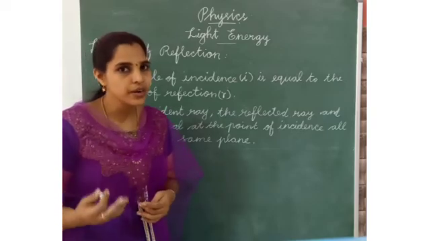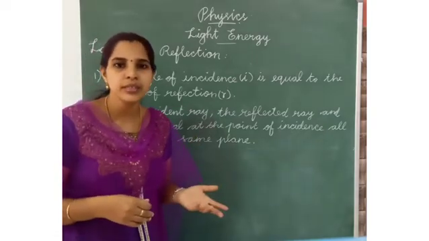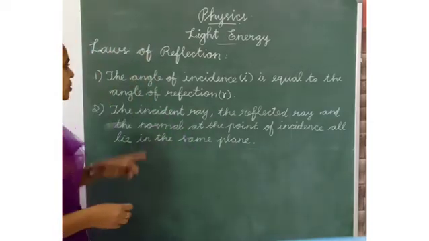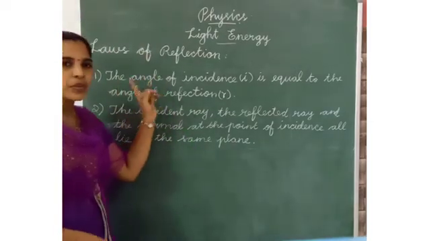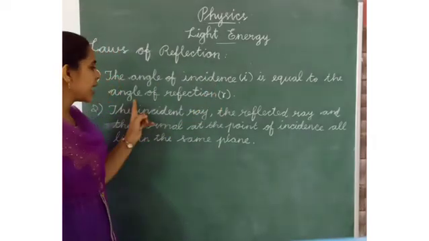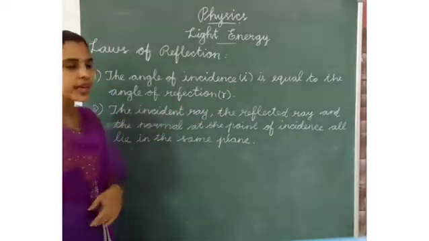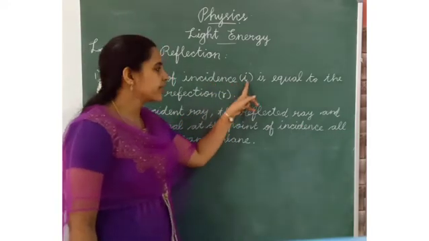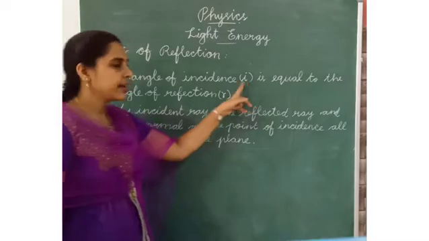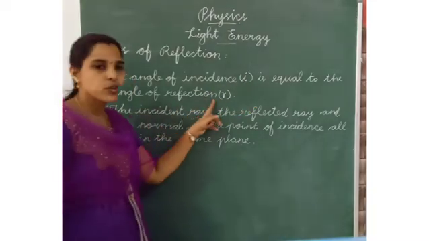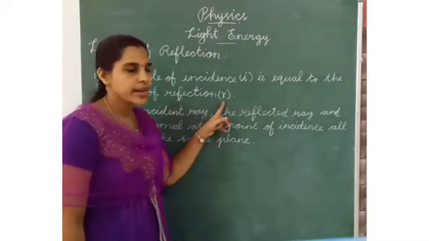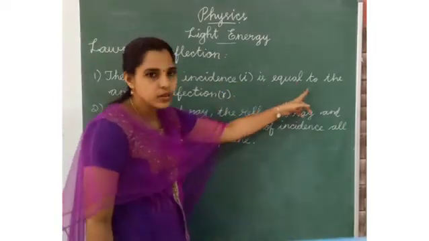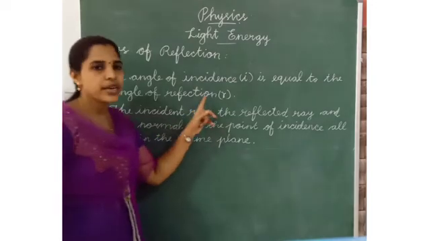First, we have learned about angle of incidence, marked small i, and angle of reflection, noted by small r. The angle of incidence is equal to the angle of reflection.